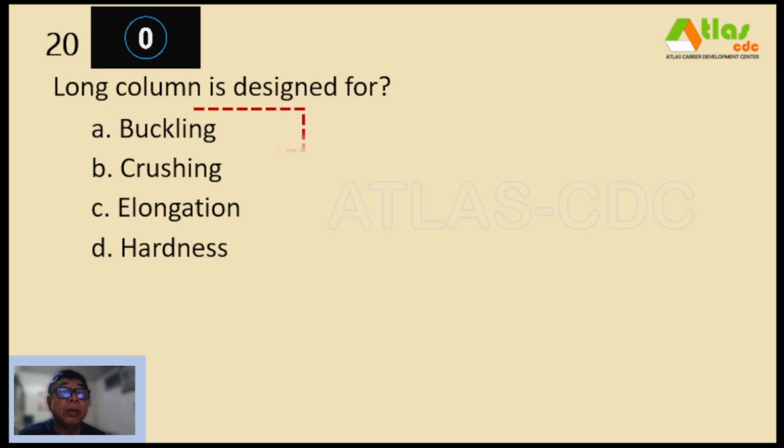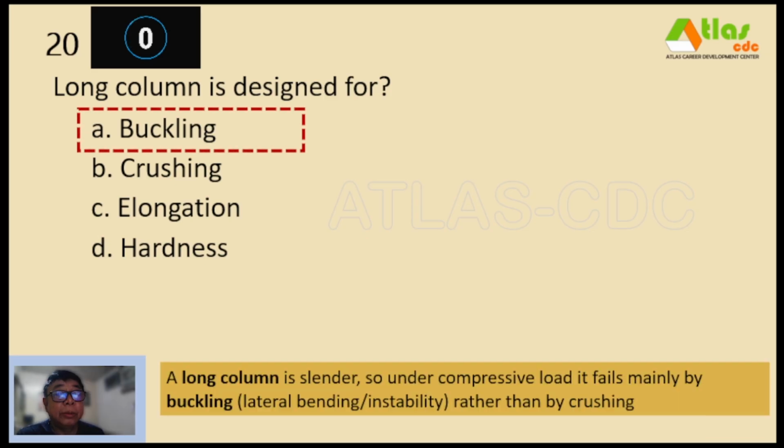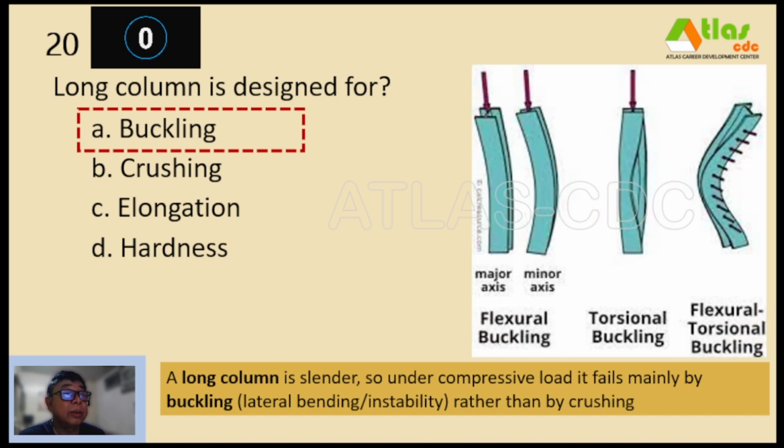And our correct answer is letter A, buckling. So a long column is slender, so under compressive load, it fails mainly by buckling, that is lateral bending or instability, rather than by crushing. So we have what you call flexural buckling and also torsional buckling and flexural-torsional buckling.